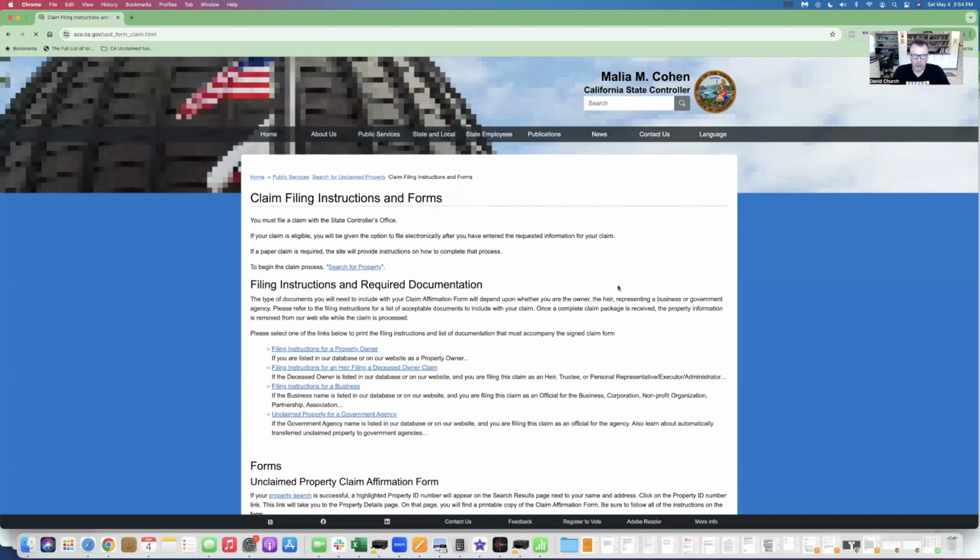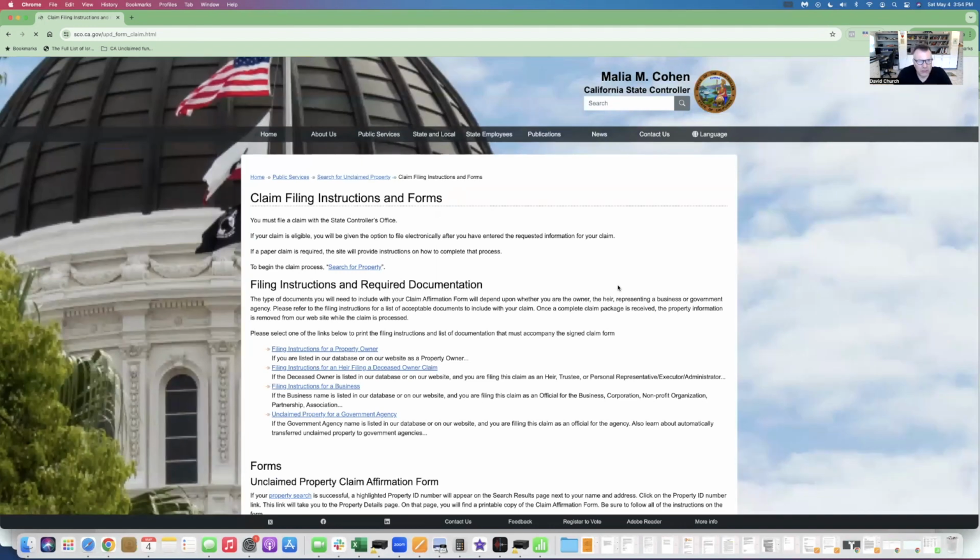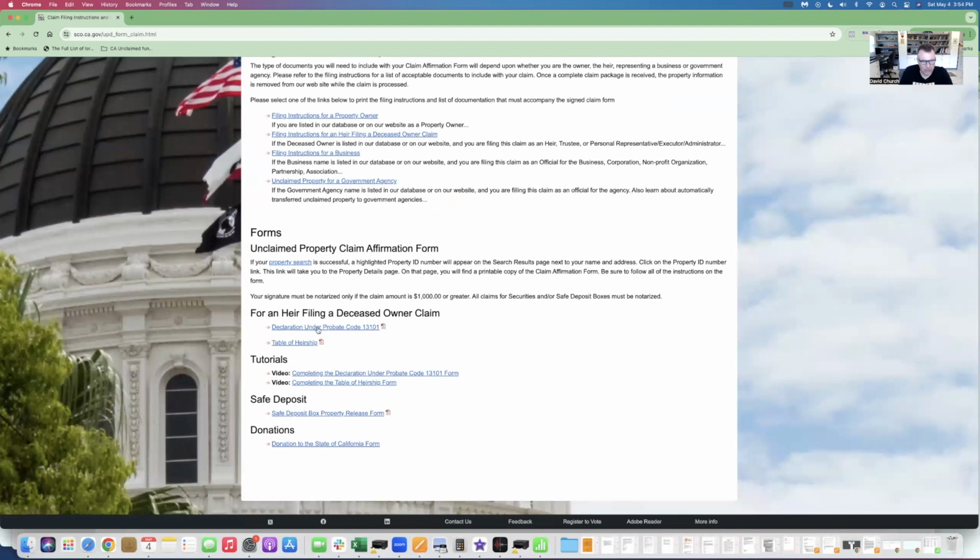Now, you need to get familiar with the California Investigators Handbook, and it gives owner and filing instructions and everything. It gives probate code, table of heirship, and I can go over a lot of this, but I could go over claims until the cows come home, and it still won't be enough information.